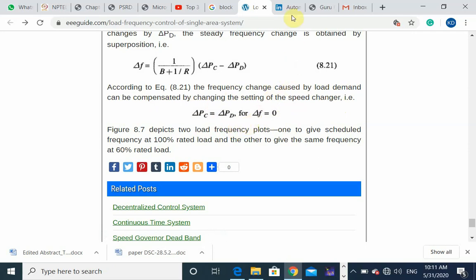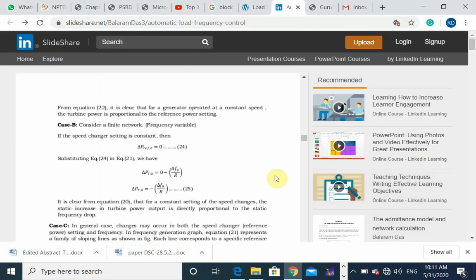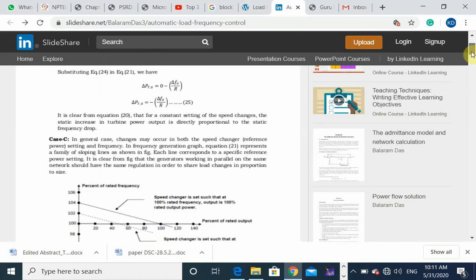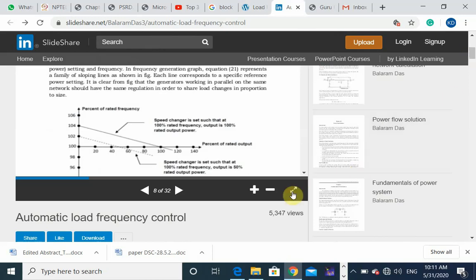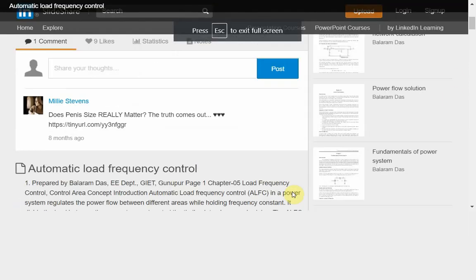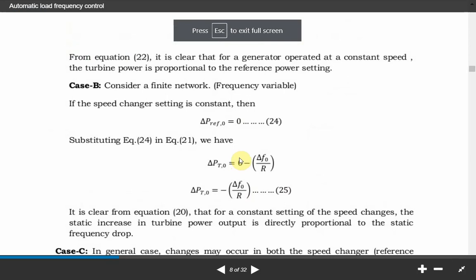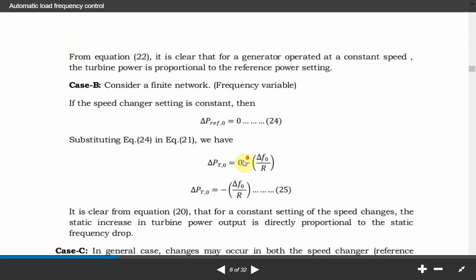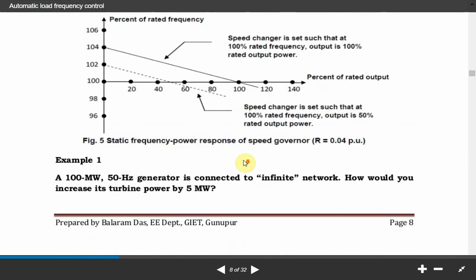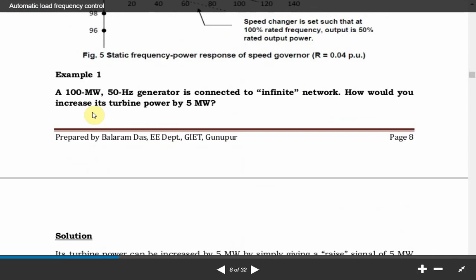Okay, now I want to discuss some numerical part based on this droop characteristics. So the first numerical which I want to take up is example number 1. I have taken it from slides which were prepared by this professor.